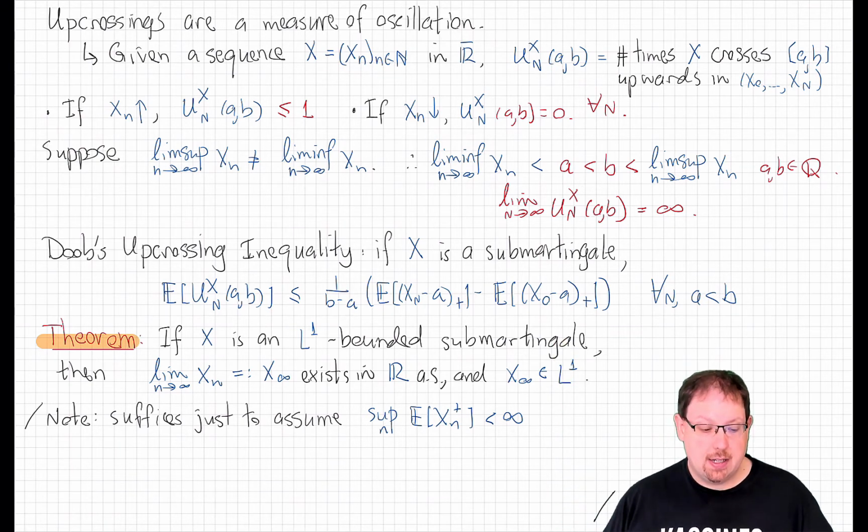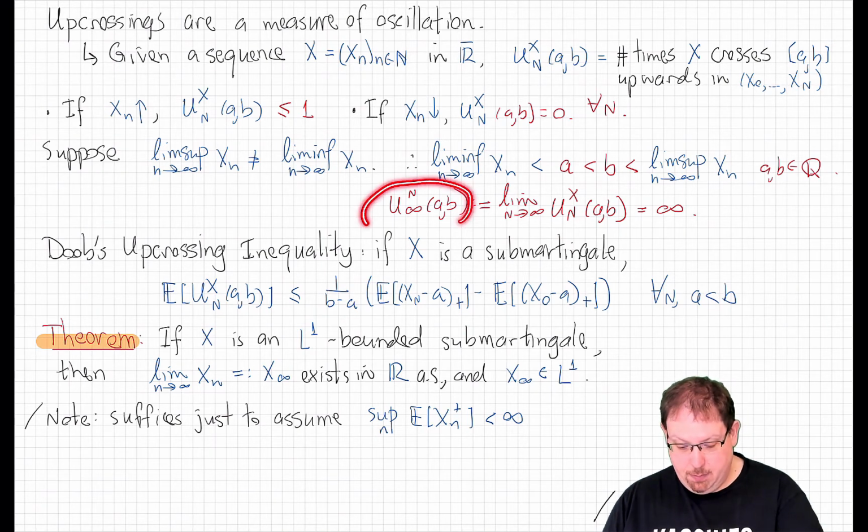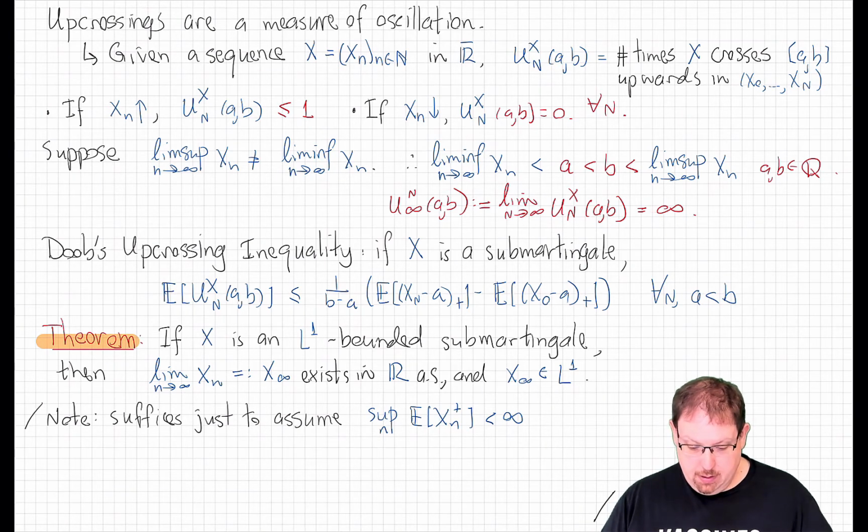So we must cross upward from a to b infinitely often for this to happen. Now, as I noted, because U_n is a non-decreasing sequence, it always has such a limit. Let's denote that limit as U_infinity. And so what we can learn from that is that if this limit is not infinite, then the sequence must converge in the extended real line.